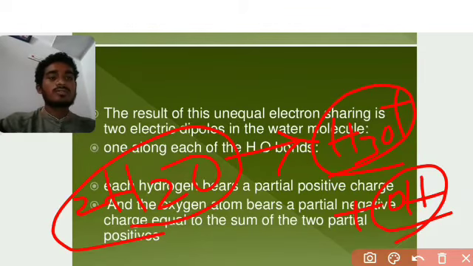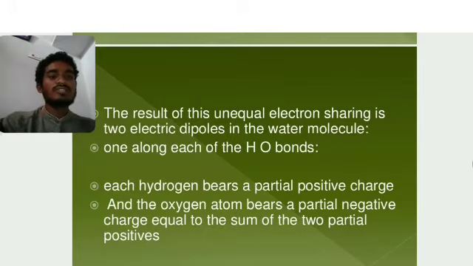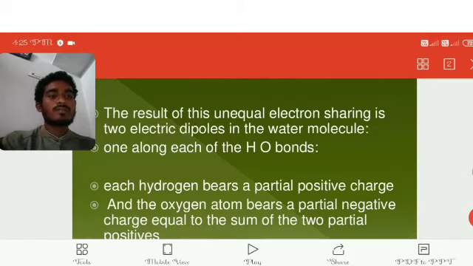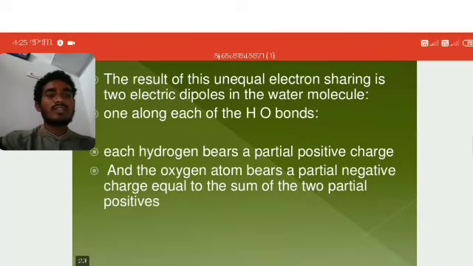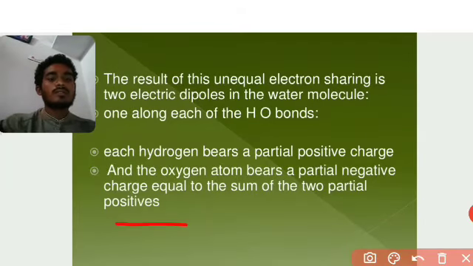Each hydrogen carries a partial positive charge and the oxygen atom carries a partial negative charge.